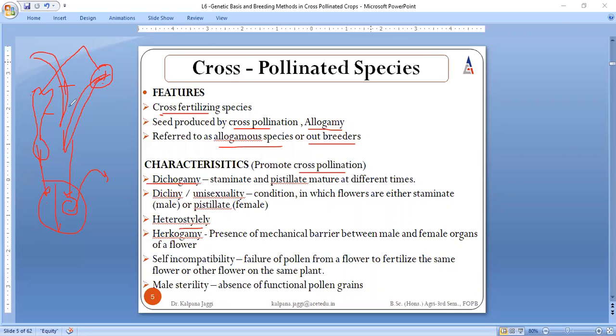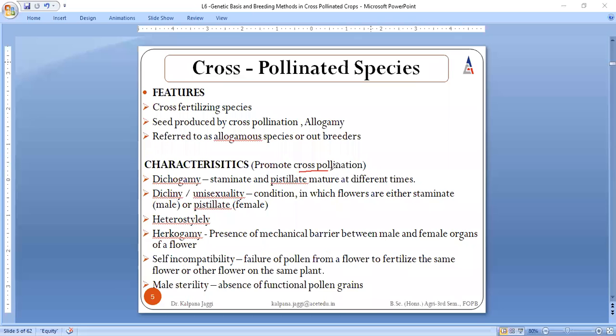So this is said to be hercogamy. Self incompatibility we have already studied. That means here these pollen grains fail to fertilize, right? This is due to the non functionality of the pollen grain, and at the end there can be the reasons where there is no more the presence of functional pollen grain. So all these are the factors which are actually promoting cross pollination to take place, right?